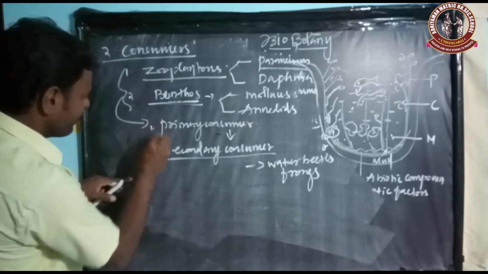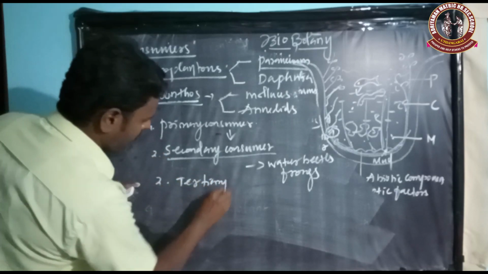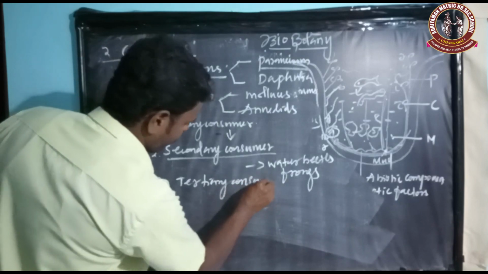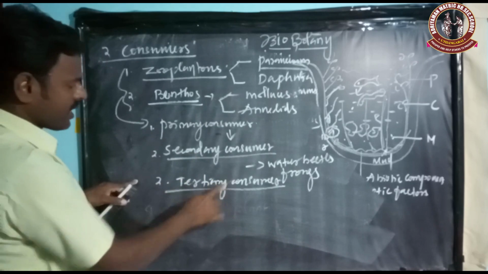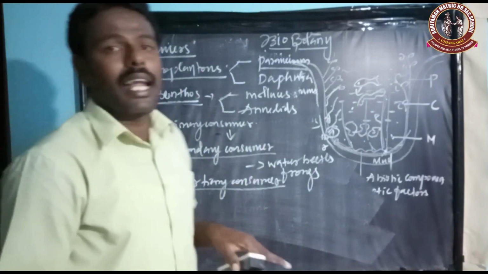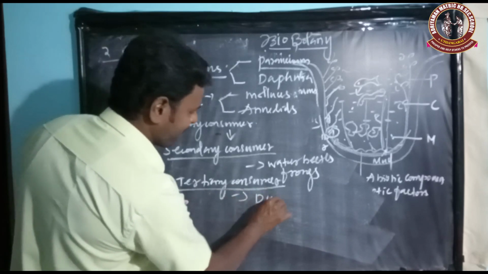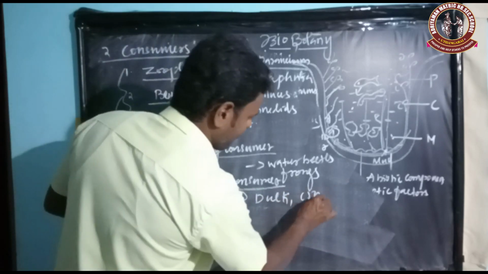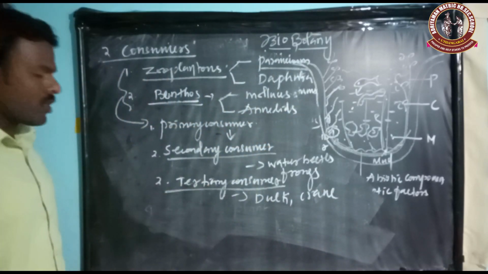That is called the tertiary consumer. Those that feed on the secondary consumer are called tertiary consumers. Examples for tertiary consumers are duck and crane. Those are examples for tertiary consumers.